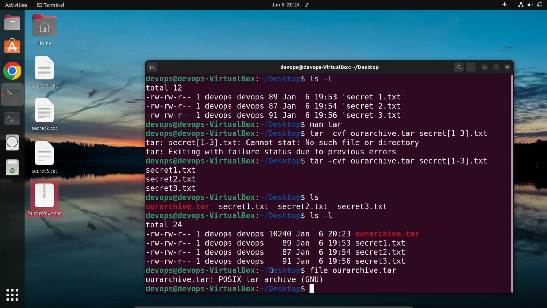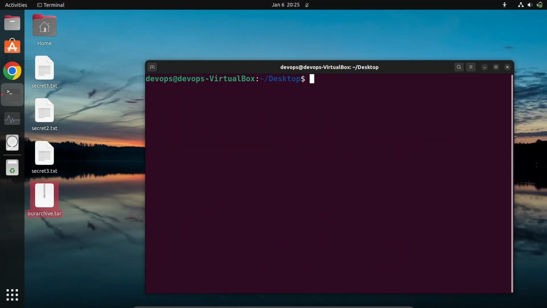First let's see the file option, file our archive.tar. So what's the file type? It's a POSIX tar archive, okay. And we'll discuss the GNU thing, it's basically a project, in a later section. So let me clear the terminal. You have seen the file type.